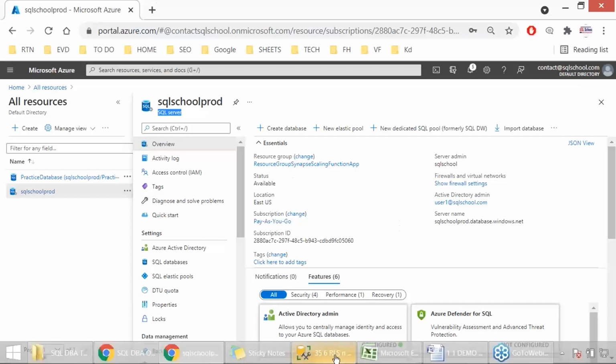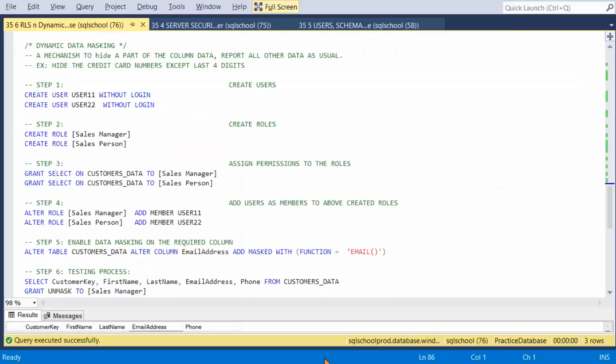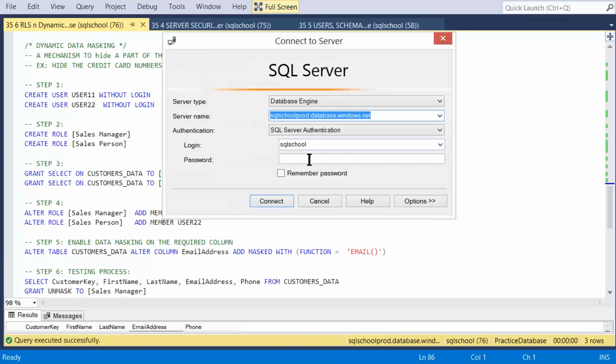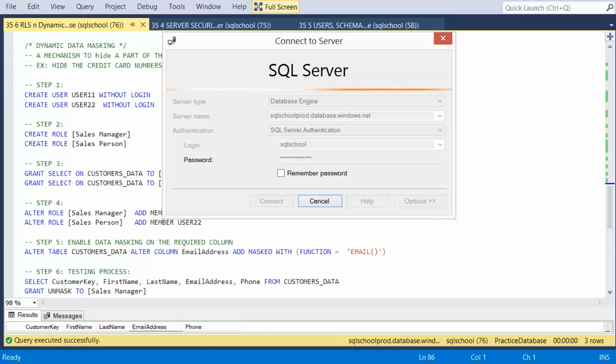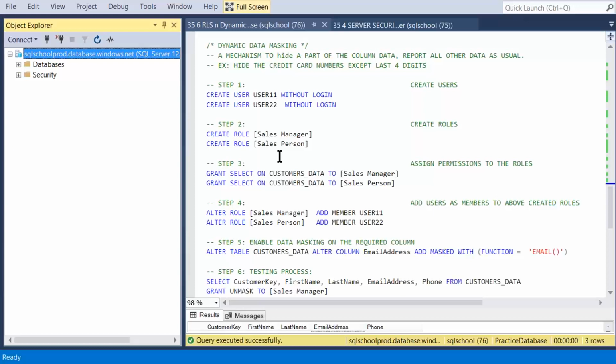Or same databases, like for example SQL School prod.database.windows.net. This is my server name. We can access from our regular on-premise also. We are going to set up these tools and configure the servers step by step in our classes.